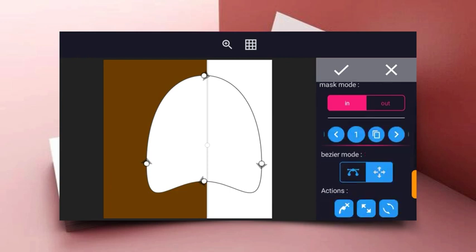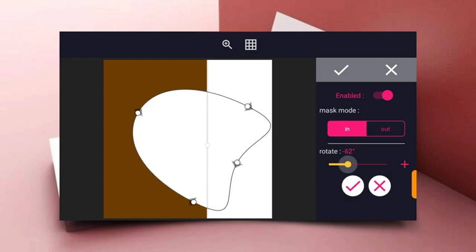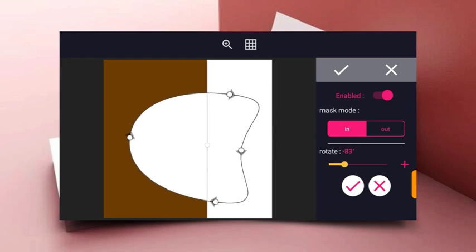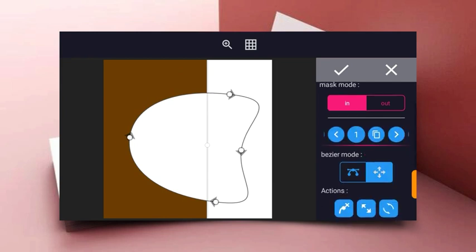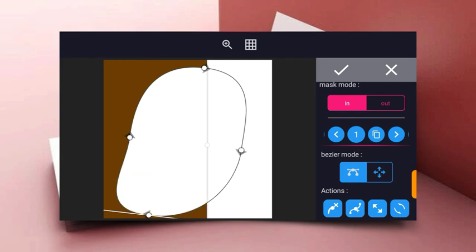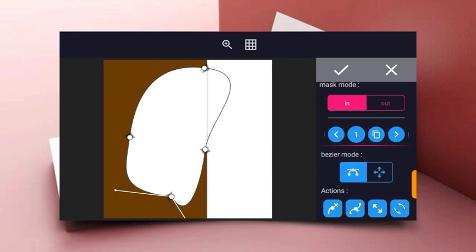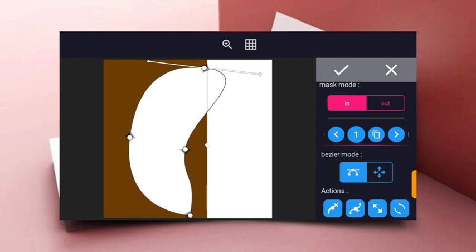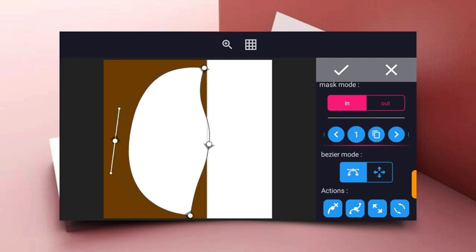All right, so the next thing now is to click on this rotate icon below. Click on the rotate icon to rotate the maxing tool. So rotate it to this side and then click the tick icon. So what I'm trying to do now is to get a shape of my choice. I'm just trying to max the enlarged square shape to get a design of my choice. So you just have to move the dots on the maxing tool. Once you click on it, it will bring out this arrow which gives you direction to where you can point your designs.